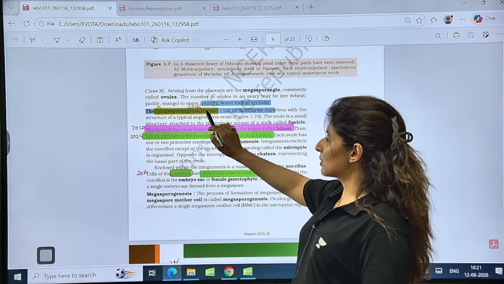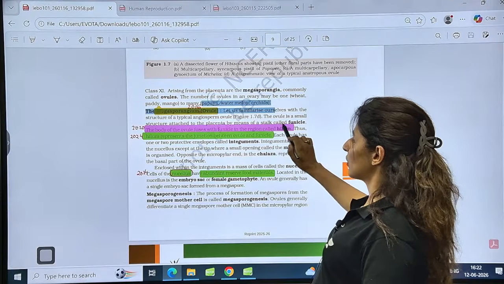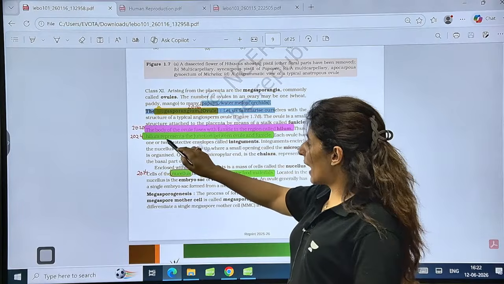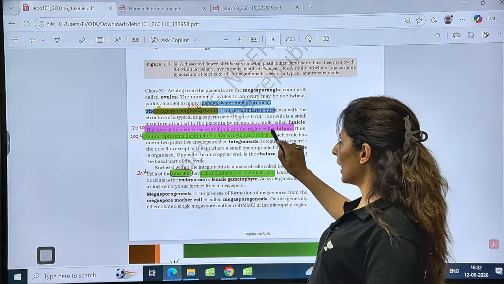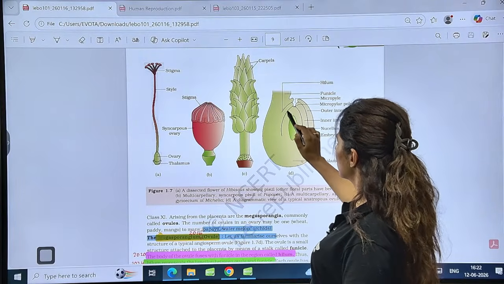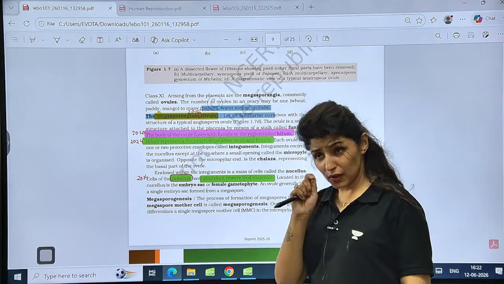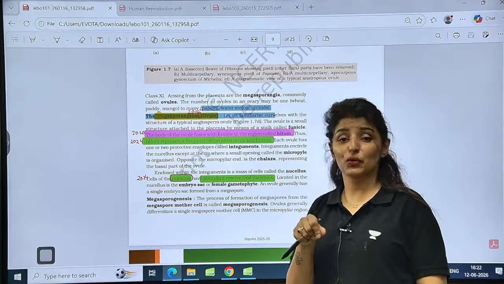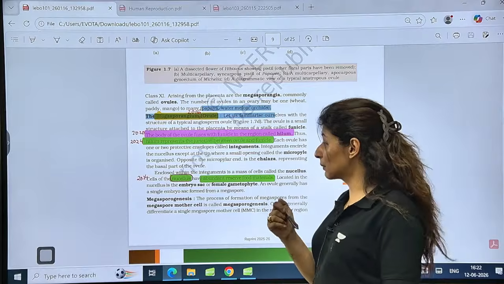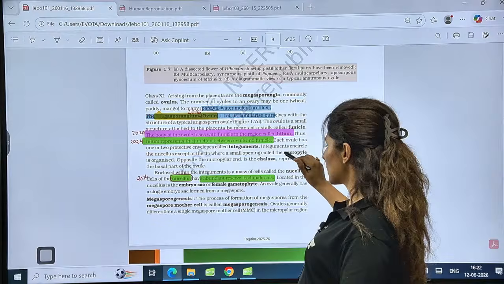Talking about megasporangium, another term for ovule. See here, the body of the ovule fuses with the funicle in the region of hilum. That was 2020, I've written the PYQ adjacent to it. Now hilum represents the junction between the ovule and the funicle. See this diagram, so this is hilum. This is the place where the funicle joins with the ovule. Now each ovule has two protective coverings. That is a typical nature of angiosperm ovule, that it has two integuments, so bitegmic, right? Now it is filled with nucellus, except at the tip where there is a small opening known as micropyle.